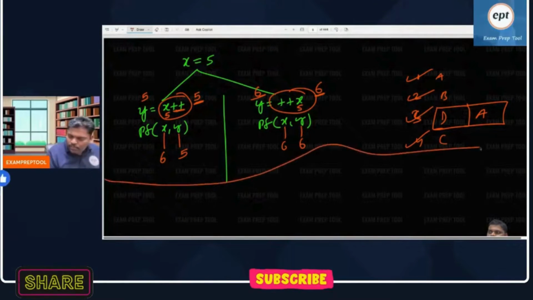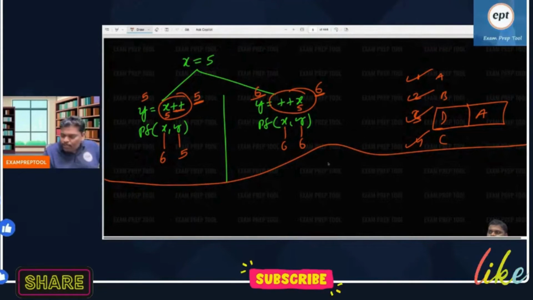Can you see this line? One more small basic point here.